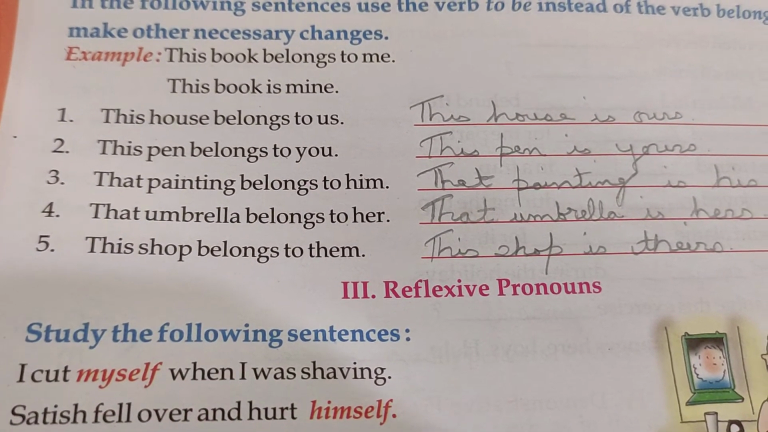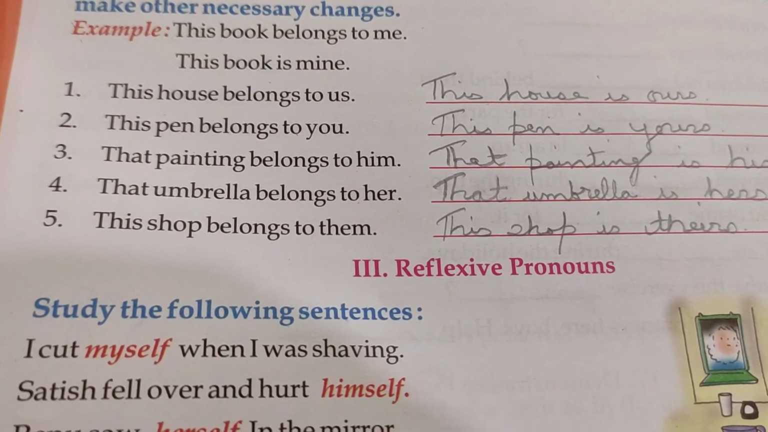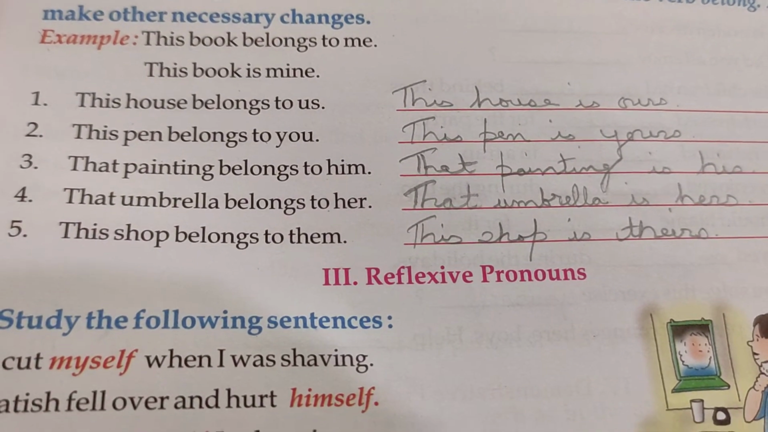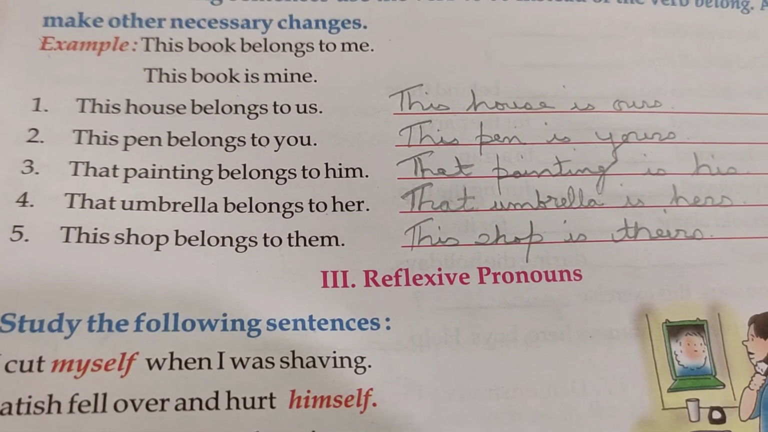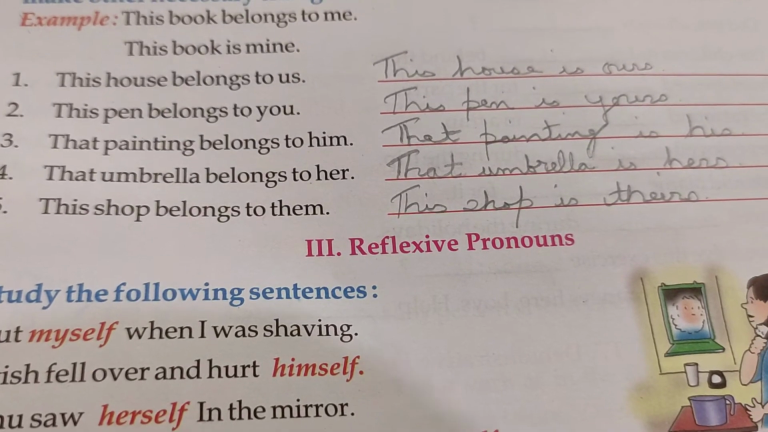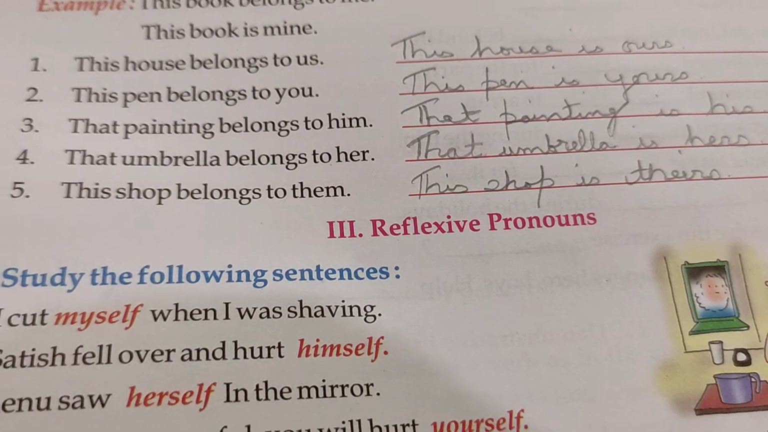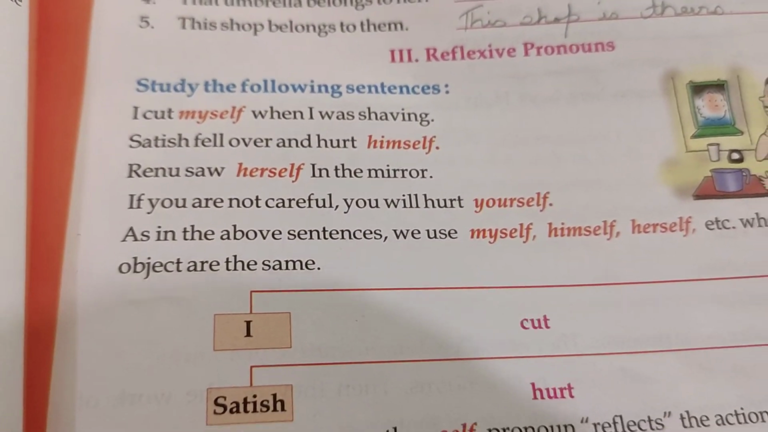This pen belongs to you. This pen is yours. That painting belongs to him. That painting is his. That umbrella belongs to her. That umbrella is hers. This shop belongs to them. This shop is theirs. Next we have reflexive pronouns.